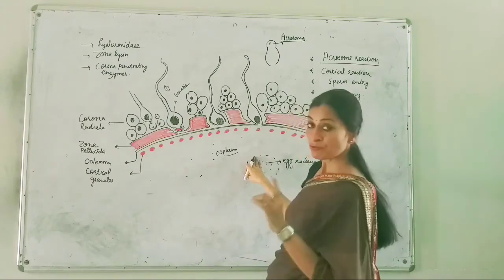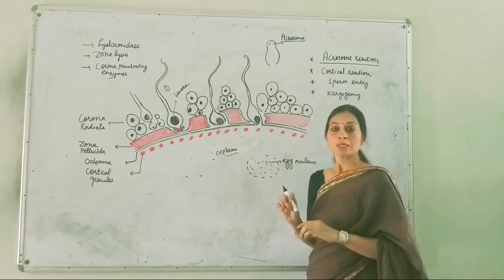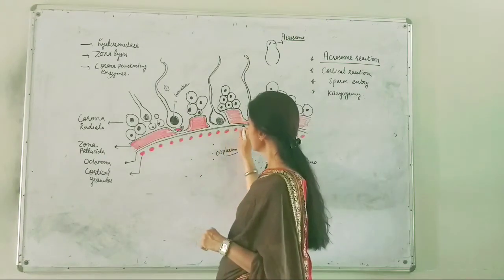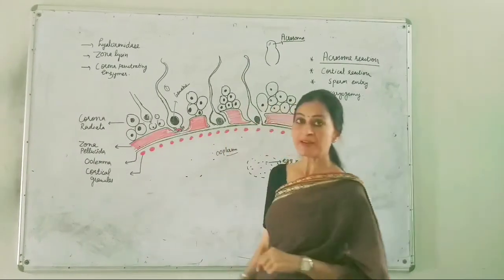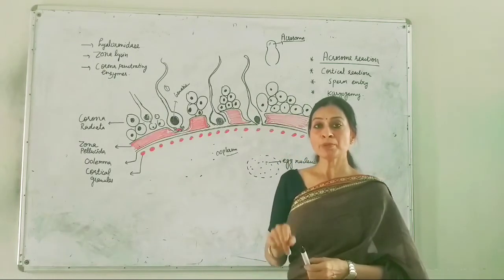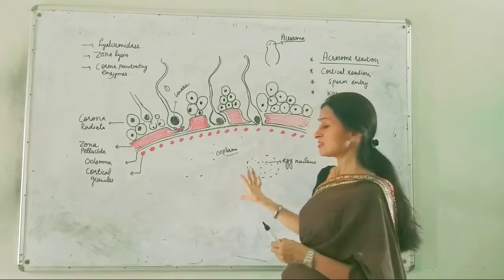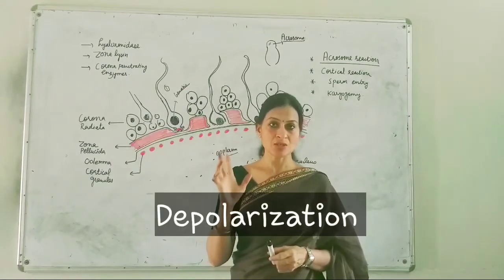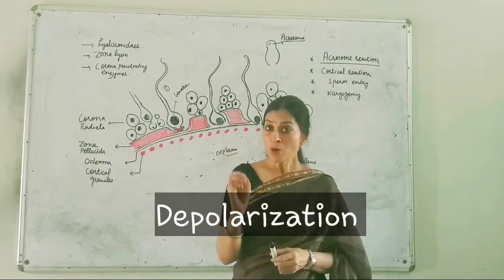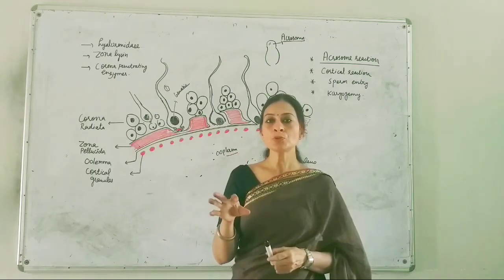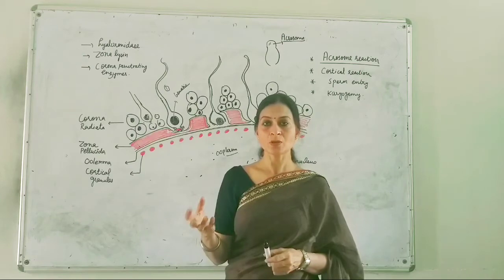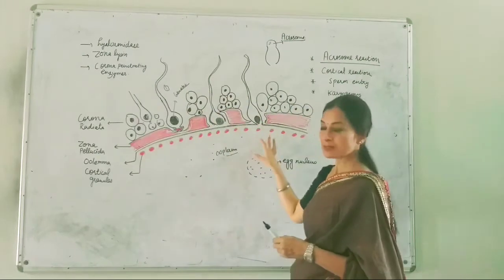But before that, one more thing we have to consider here is that when the sperm get in touch with this plasma membrane layer, the plasma membrane of the egg will undergo depolarization. Means now it is not going to allow any other sperm to reach here or to dissolve these layers.